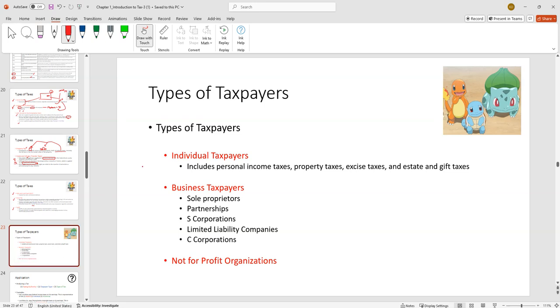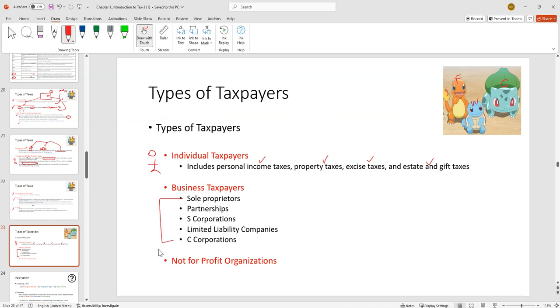A couple other things. We talked about all the different types of taxes, collect them all, like Pokemon. Now we have different types of taxpayers. There's fire Pokemon, water Pokemon, grass Pokemon, I think it is. We have different taxpayers too. An individual is generally going to be subject to income taxes, property taxes, excise, estate and gift.